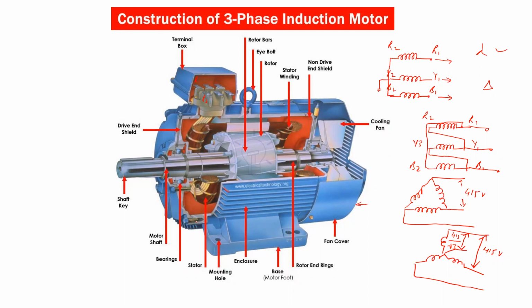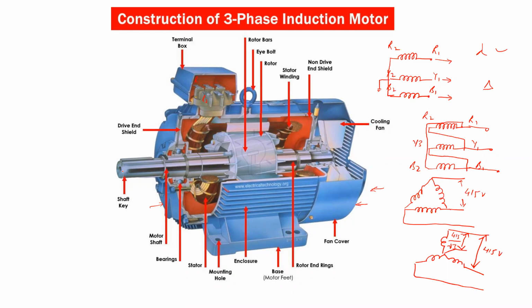The stator is covered by two end rings. This is one end ring, and from the second side, this is the second end ring. In the second end ring, some holes are provided as per the IP protection, or it depends upon the type of enclosure we are using. If it is totally enclosed, there are no openings. It may be flame proof, it may be weather proof, depending on where we are going to use such a motor. So it depends upon the type of enclosure we use as per the application. So this is the stator one.